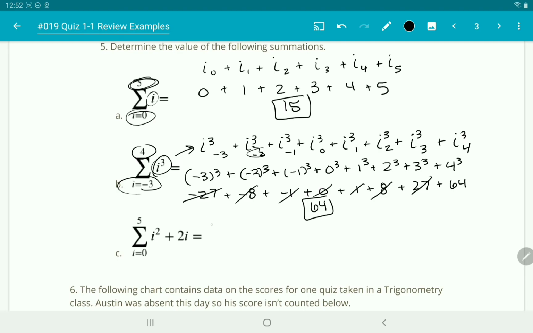So again, we're taking whatever we have. So we have this I squared plus 2I, and then we're going to replace it with 0, plus we still have this I squared plus 2I.